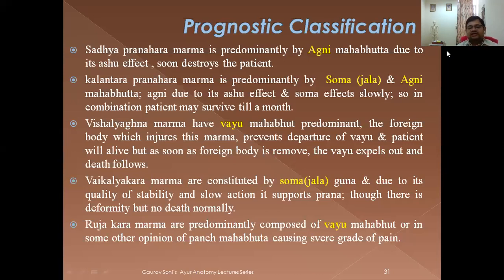Then comes Vaikalyakara. Vaikalya means which is going to cause some type of deformity. It is constituted by Soma or Jala guna, due to its quality of stability and slow action. It supports prana, meaning it is not going to take your life. Though there may be deformity, no death normally is concerned. Then comes the Rujakara Marma, predominantly composed of Vayu Mahabhuta, or in some other authors' opinion, Panchamahabhuta, that causes severe grades or different types of pain.